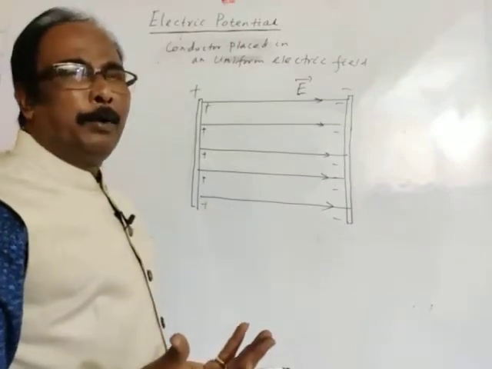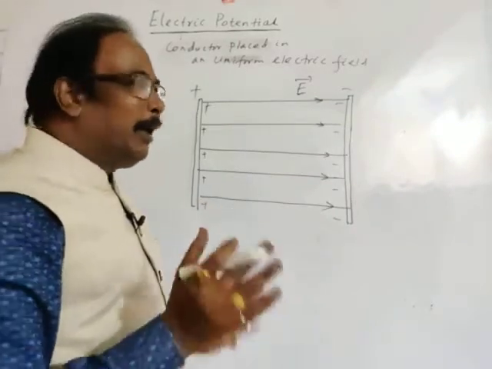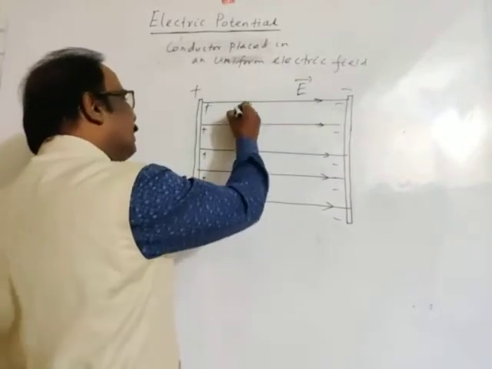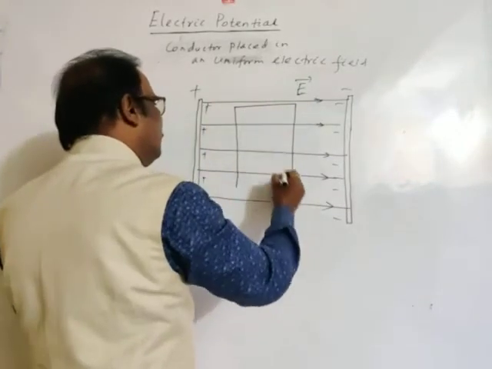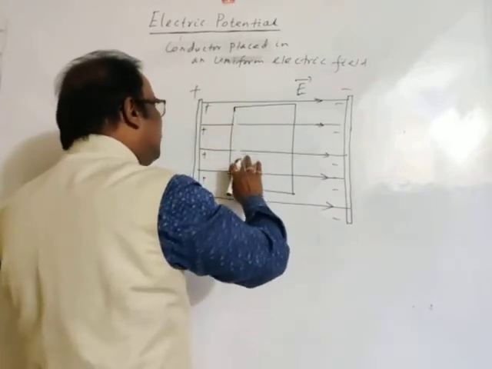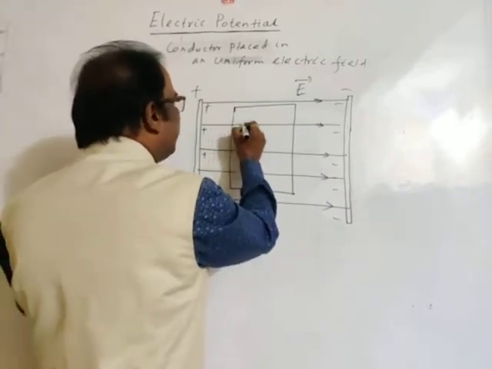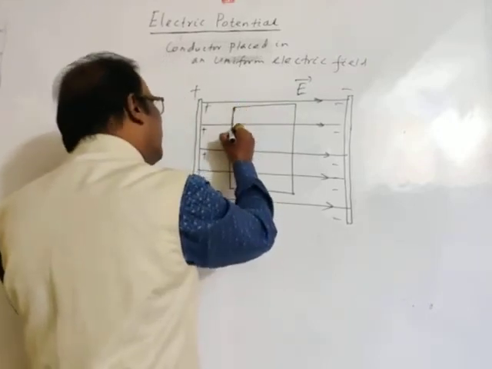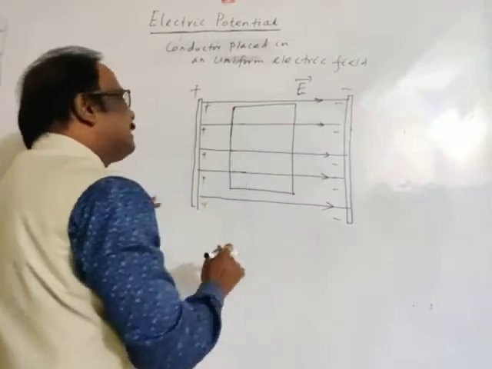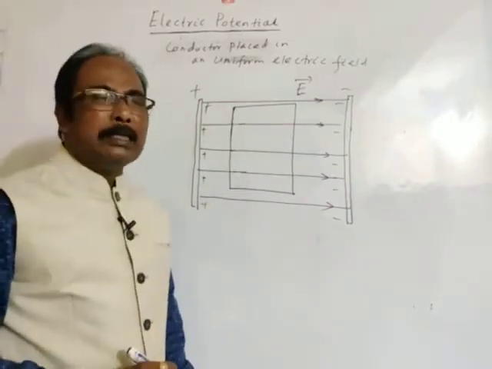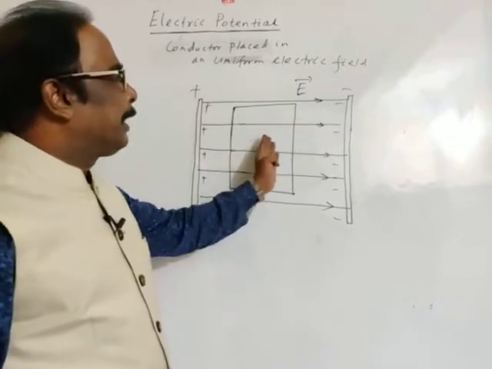So our discussion is conductor placed in a uniform electric field. I have already told you whatever be the shape of the conductor, let's consider a regular shaped conductor. Of course, you may take an irregular shape, whatever be the shape doesn't matter. So this is a conducting plate having some thickness placed in uniform electric field E.